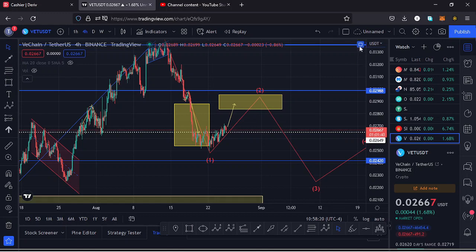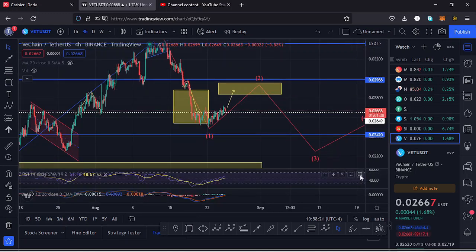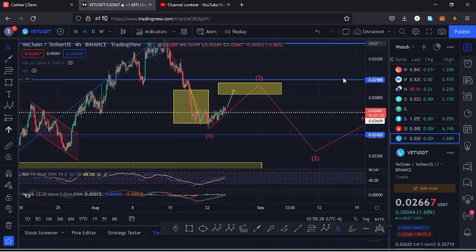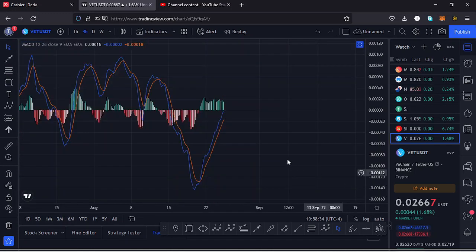Also taking a look at the indicators here on the RSI. On the RSI, we are trading at around the 51 mark, and that means we have massive room for us to support any movement to get us into that second wave target area. Then also taking a look at the MACD, here on the MACD we have printed a bullish cross, and that would mean higher prices could be coming our way. So let's be patient and see how that plays out, and I'll keep you updated.